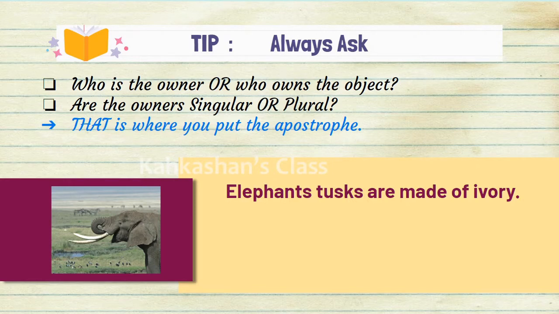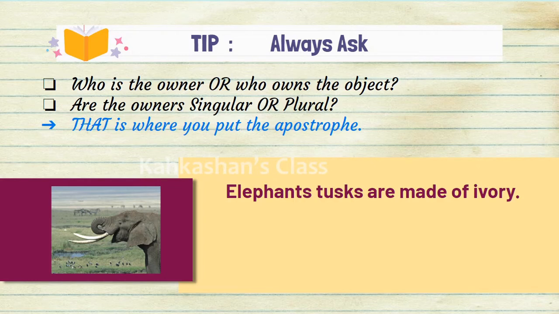Come on, let me see how you use the tip for this sentence. Yes, ask the two questions. Who is the owner or who owns the object? Well done, you all have been paying attention. Elephant is the owner. Yes, elephant. And what does it own? It owns tusks. Two of them. See? All elephants have a pair of tusks.